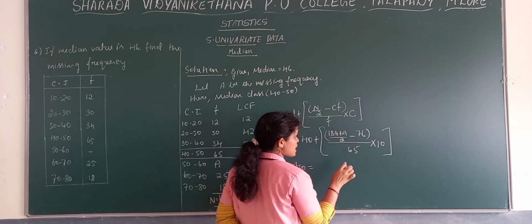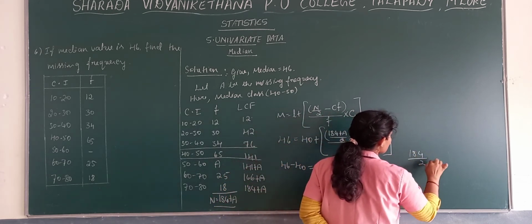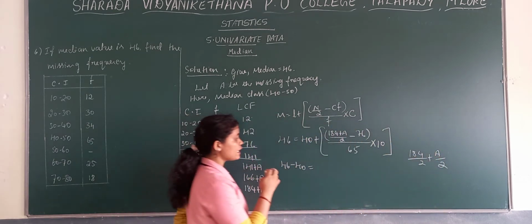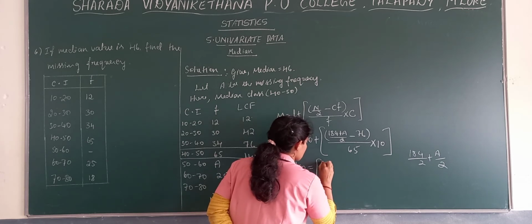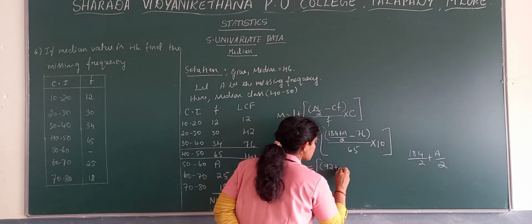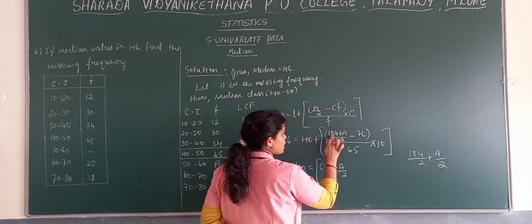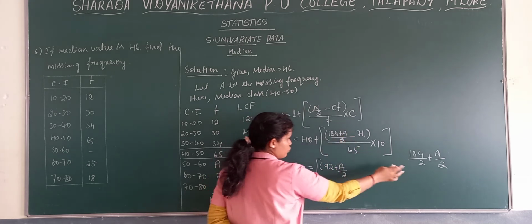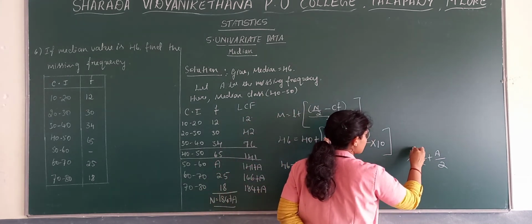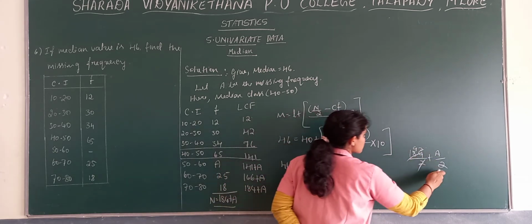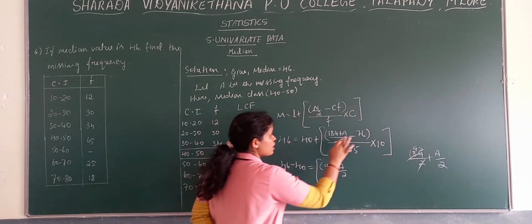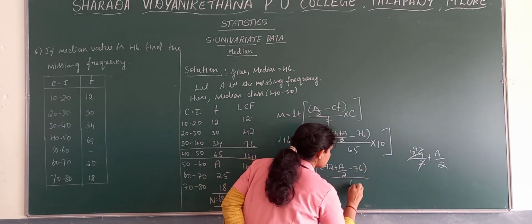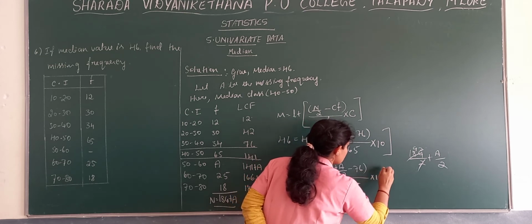Now 184 plus a means 184 by 2 plus a by 2. Now 184 by 2 we get 92, and a by 2 we write as it is. Now minus 76 divided by 65 into 10.